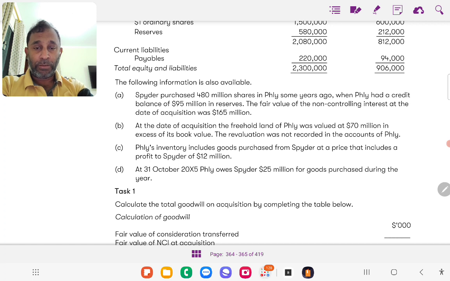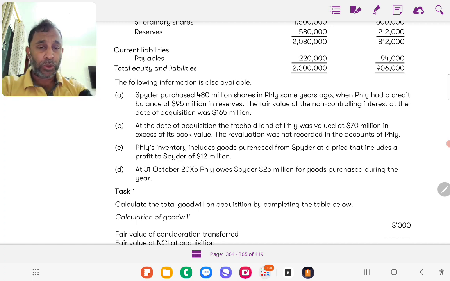Now, this non-controlling interest adjustment was specifically addressed after the revision of IFRS 3. At the date of acquisition, the freehold land of Piley was valued at 70 million in excess of its book value. This has to do with fair value adjustments, the fair value measurement and the revaluation, combined with IAS 16 and IFRS 13.